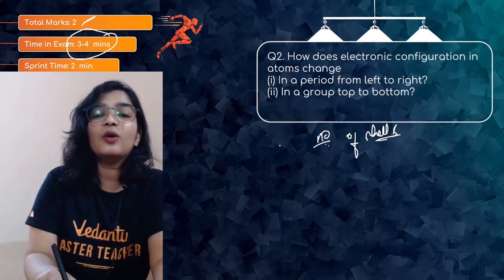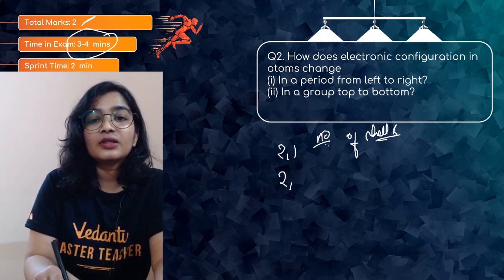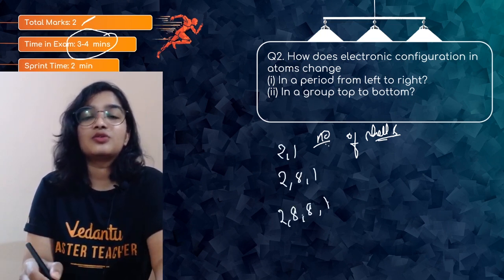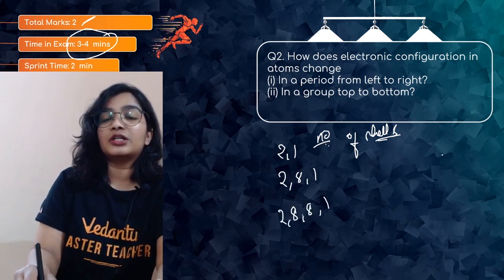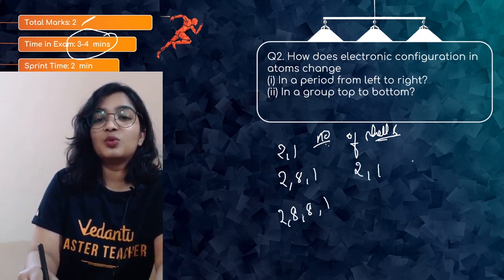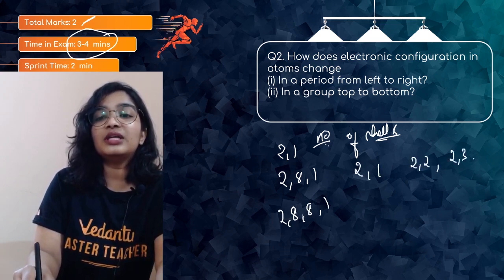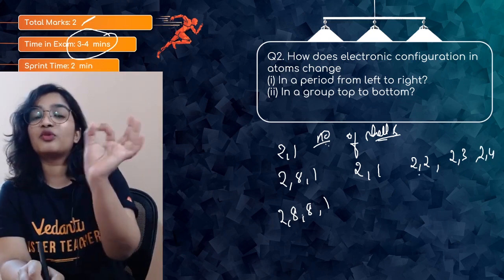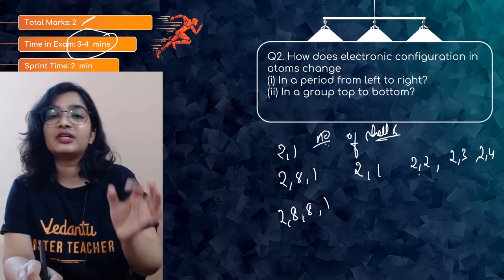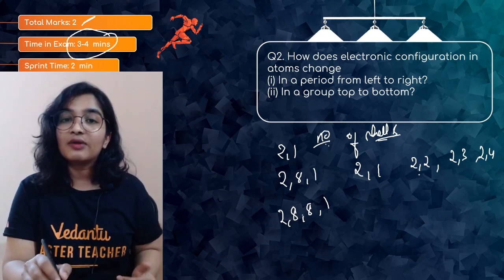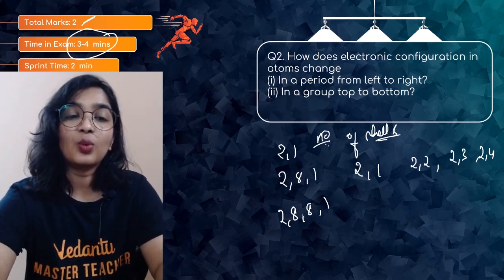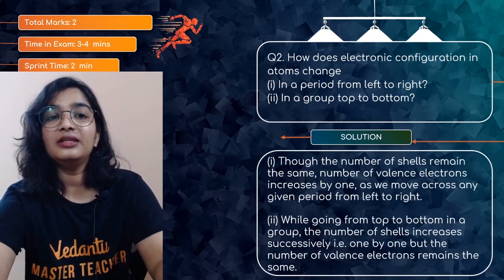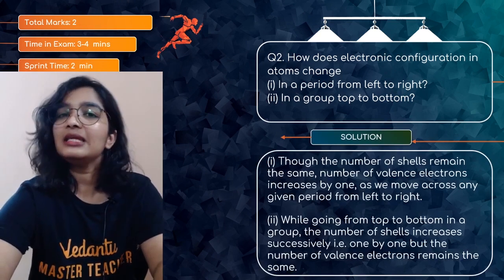In the first group, they all contain one valence electron. Across the period, it's 2,1, 2,2, 2,3, 2,4. The number of valence electrons is being increased by 1. But when you go down the group, the number of valence electrons remains the same, but the number of shells is being increased. So that's the answer.